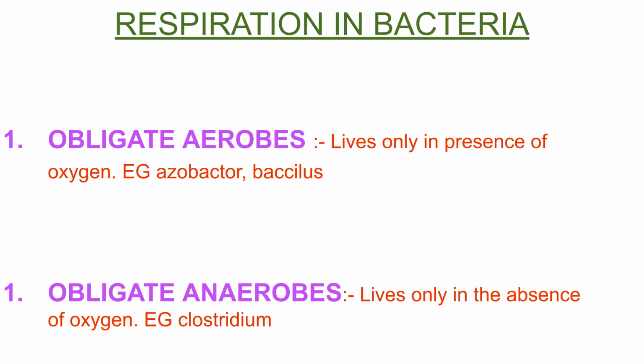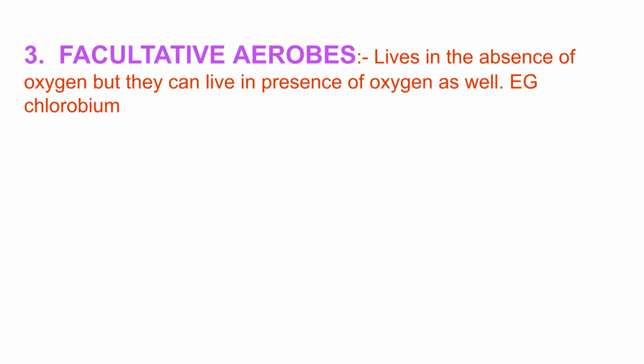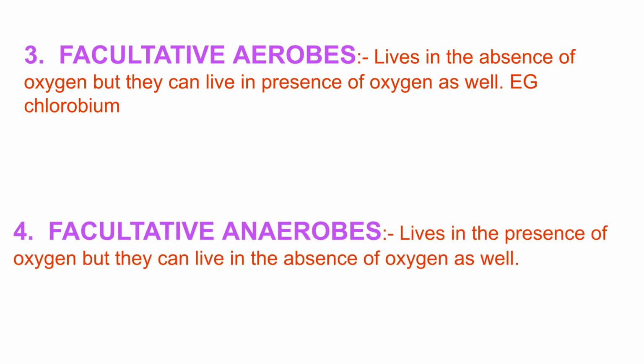Respiration in bacteria is classified into obligate aerobes, which live only in the presence of oxygen, like Azotobacter and Bacillus, and obligate anaerobes, which live only in the absence of oxygen, such as Clostridium. The third type is facultative aerobes. They usually live in the absence of oxygen but can live in the presence of oxygen as well, for example, Chlorobium. The fourth type is facultative anaerobes. They live in the presence of oxygen but can also survive in its absence.